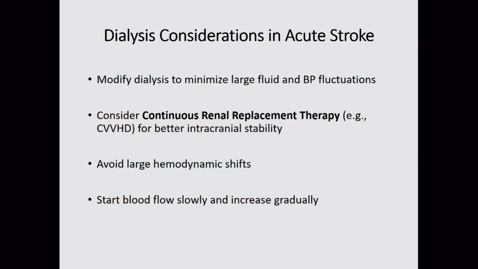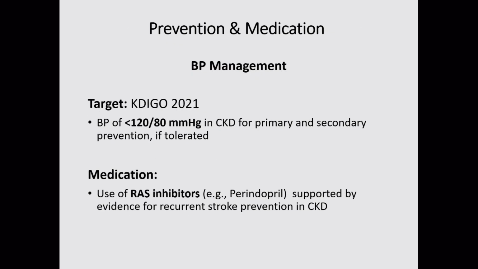So modify the dialysis to minimize large fluid and BP fluctuations, consider CRRT, avoid large hemodynamic shifts, and start blood flow slowly and increase gradually. So these are prevention measures before, while the patients with all the risk factors are with you.